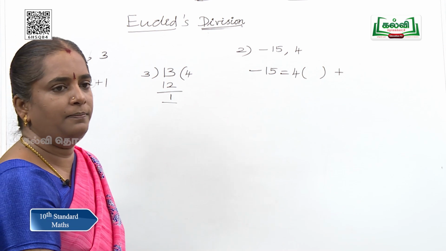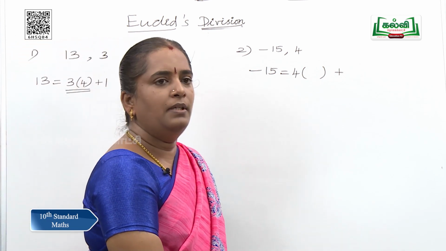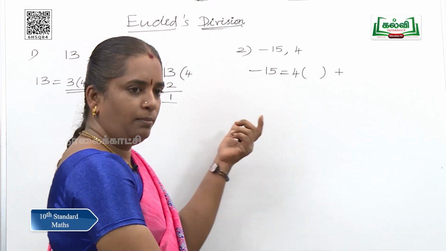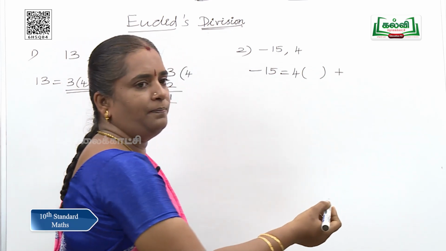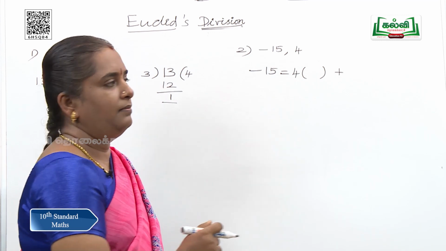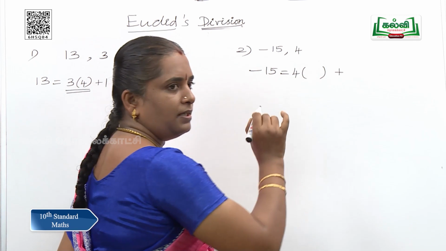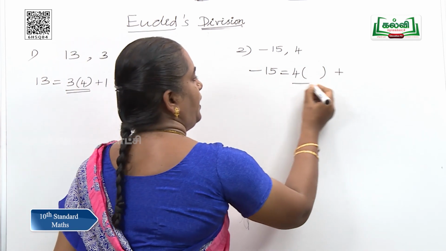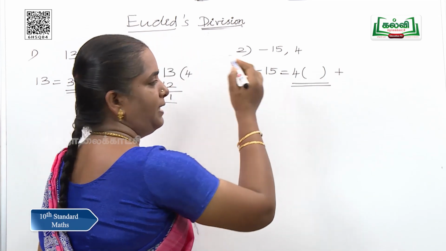Fill in this blank, 4 into, so automatically you will say that 4 into 3 or minus 3, yes, 4 into minus 3. What happens to 4 into minus 3? Minus 12, but minus 12 is not less than minus 15. We have to take the product as less than this a.